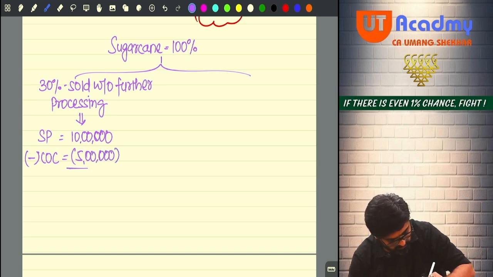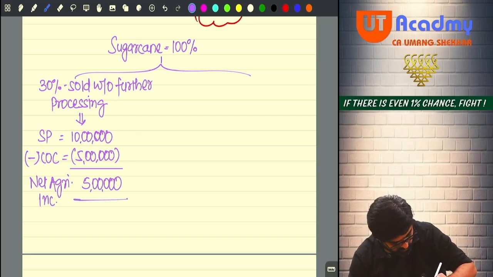This will directly give you net agricultural income of rupees 5 lakhs that you are going to exempt under section 10(1).